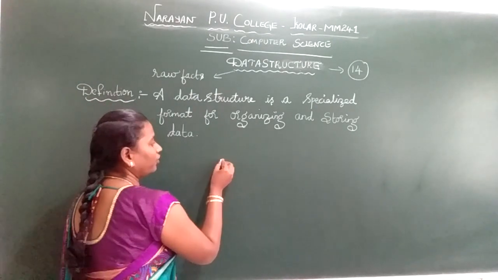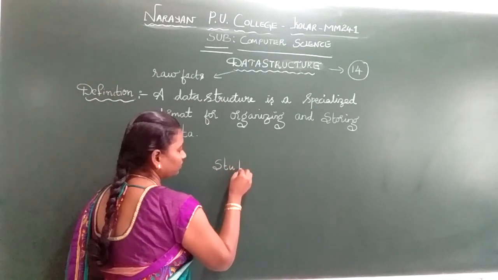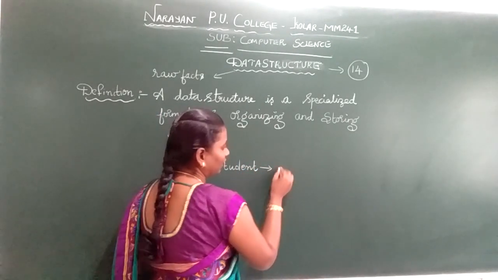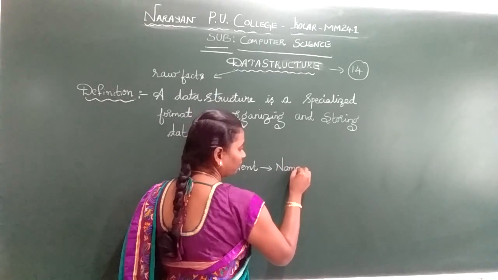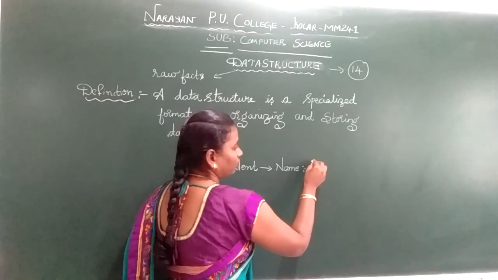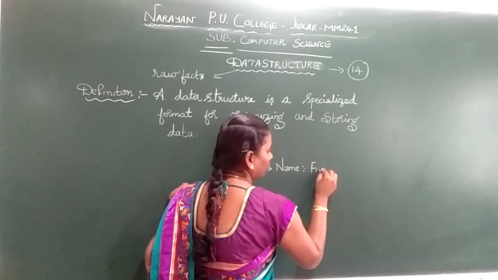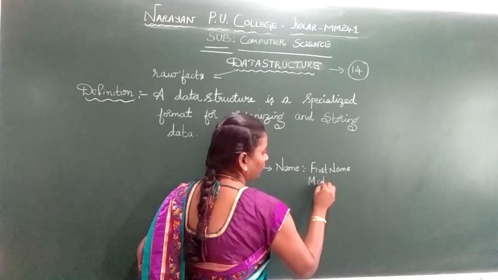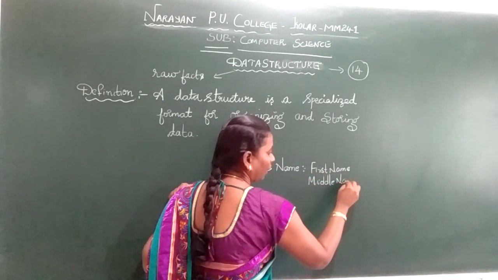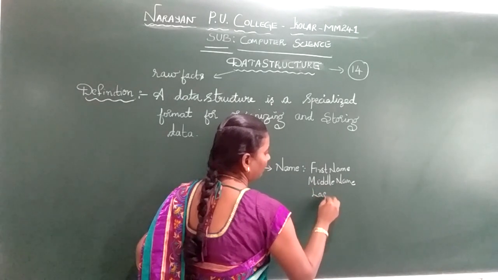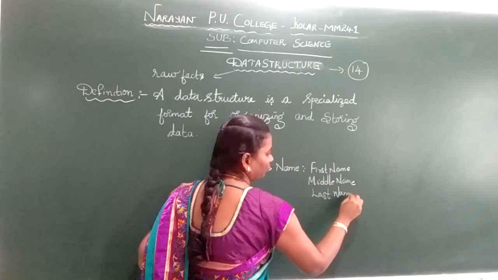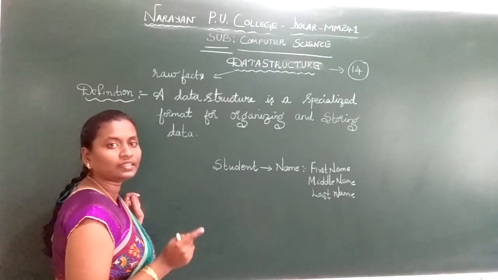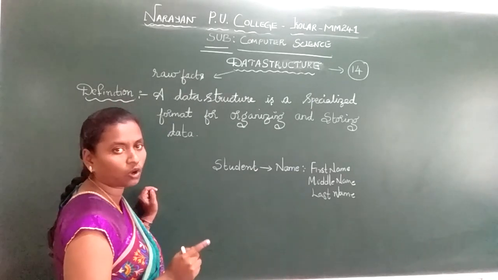For example, if I want to collect data about a student, imagine I take the name of the student as data. A name will have first name, middle name and last name. Data could be letters, symbols, images, video, audio, etc.